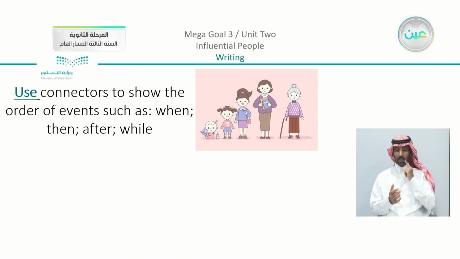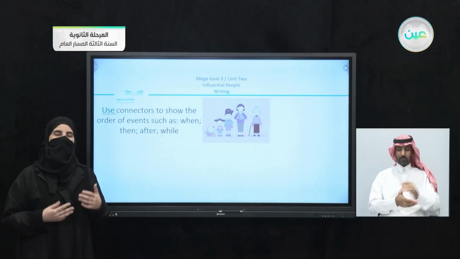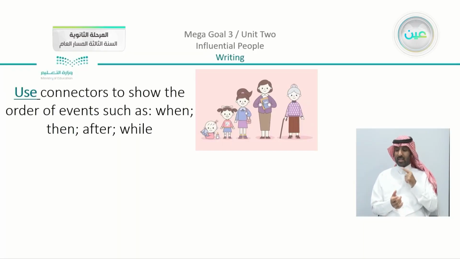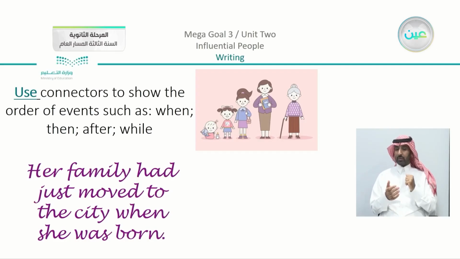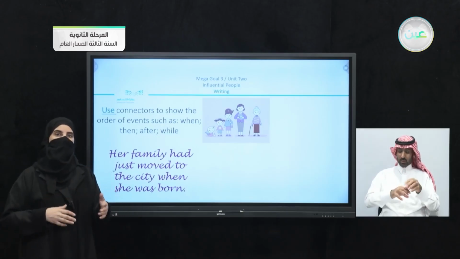Now use connectors to show the order of events such as when, then, after, and while. Do you remember when we filled the spaces with the correct connectors? It is very important to use these connectors when you are writing about a person's life. So, for example, I have this character, I'm going to write about her, using the connectors that are suitable for the sentence. You can see here, her family had just moved to the city when she was born. So I didn't start the sentence with when she was born. You can just switch the sentence and write it in another way.